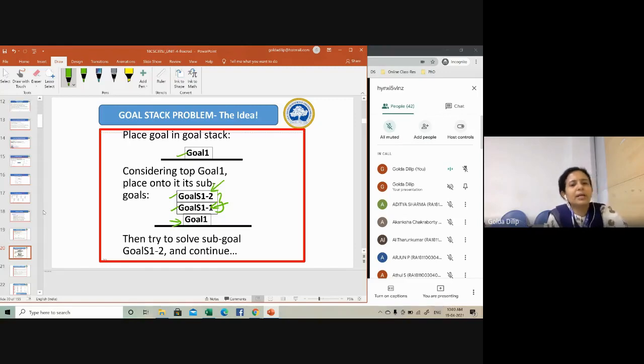As a summary, the compound goal is nothing but your goal 1, which you put at the bottom of the stack. You try to solve one sub goal at a time, and once your sub goal is solved, you return the action sequence and remove it from the stack. The operations on a stack are basically push and pop. You pop the one on the top of the stack, then push the predicates that are used to solve the goal.